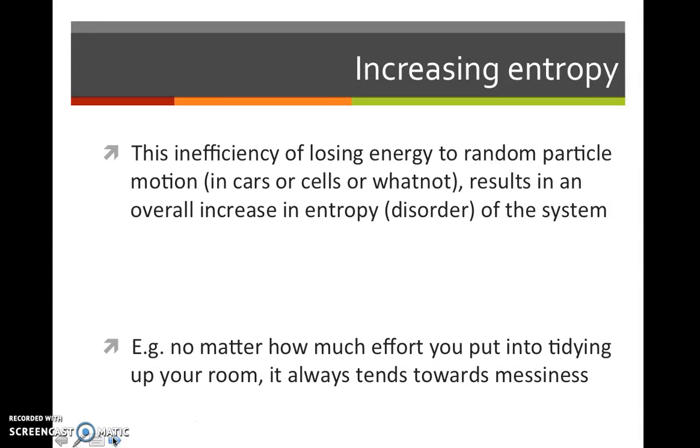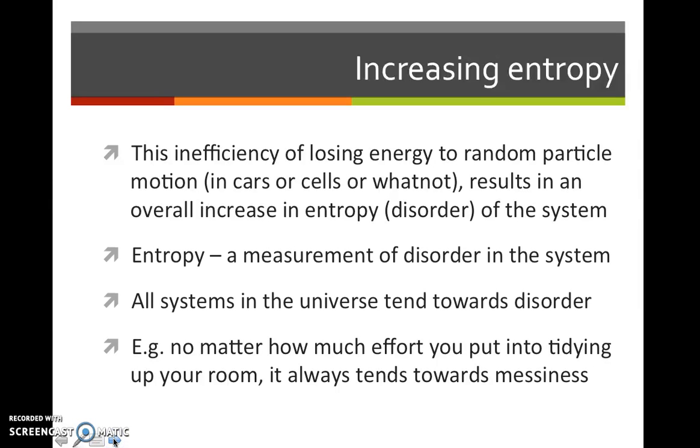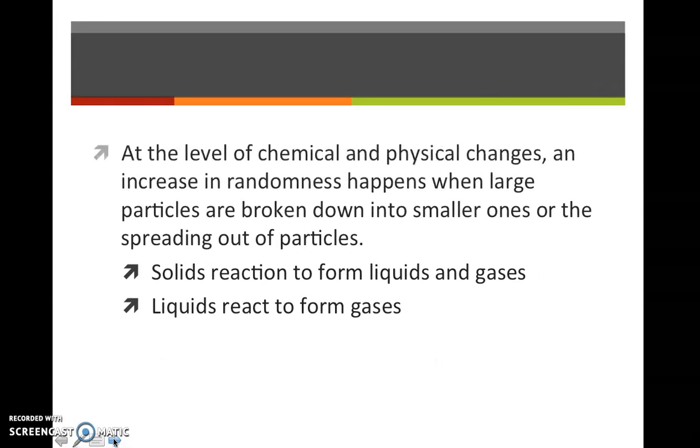This inefficiency results in an overall increase in entropy, which is a measurement of disorder. And all systems in the universe tend towards disorder. For example, even if you put a lot of effort into tidying up your room, it always tends towards messiness. At the level of chemical and physical changes, this increase in randomness happens when you have large particles broken down into smaller ones, or you have particles spreading out.